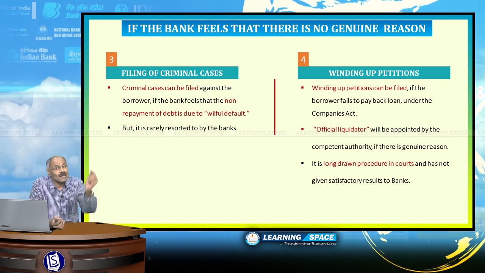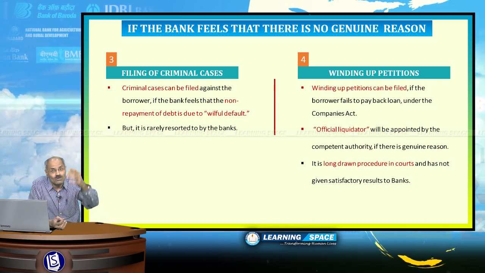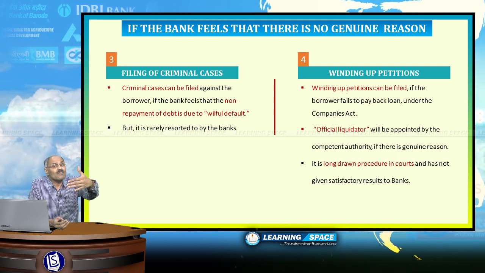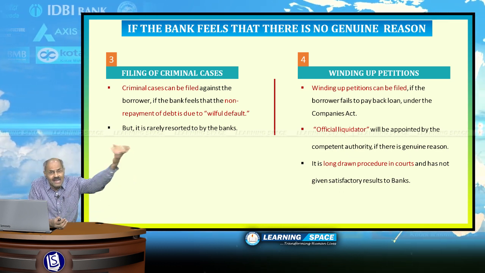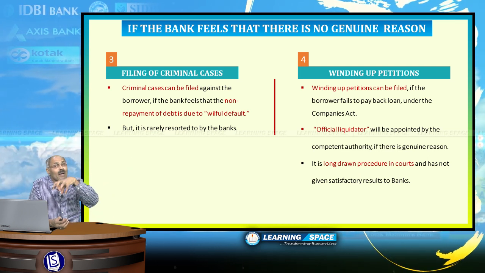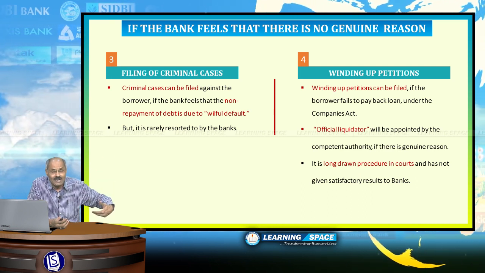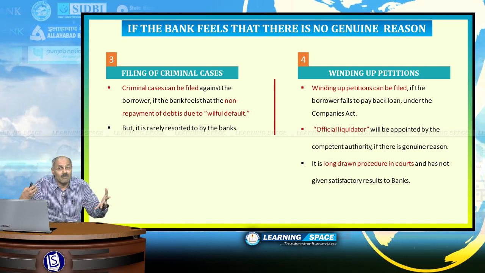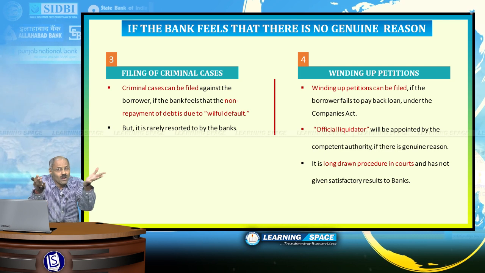But it is not that easy for the banks to prove that it is a case of willful defaulting, and banks have rarely resorted to this practice. Another option is also there for the banks. They can file winding up petitions in the court of law under the Companies Act. Some company has taken the loan but they are not paying back, and under such circumstances banks can file winding up petitions in a court of law, and the official liquidator will sell the assets of the company, and subsequently banks will be paid their dues. This is called winding up petitions in court of law, and these four options are available.